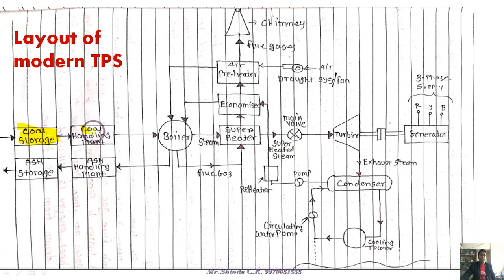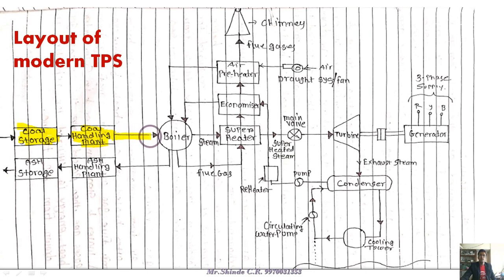Then that coal is handled, and what is the meaning of handling? Multiple processes can be done. We will see each and every functional block in detail in each lecture, but first we just overlook the location of each department. Coal handling has multiple processes. Whatever moisture is absorbed by the coal is rejected here, or uneven shapes are made even, triangular shapes, for better uniform combustion of the coal. So various handling processes are done here. We will see this in detail in the next lecture.